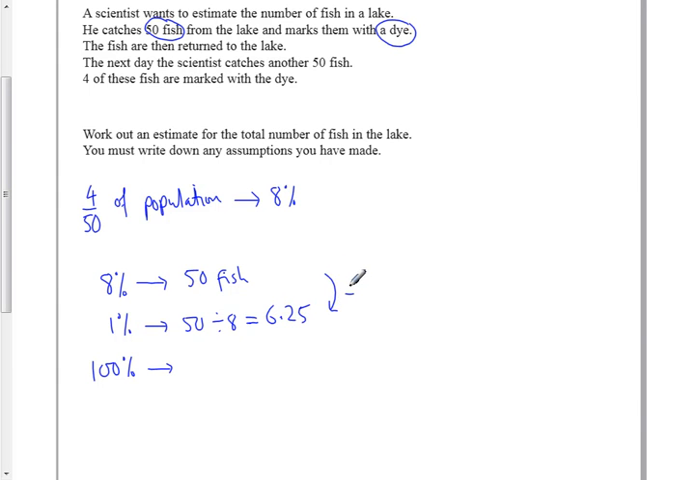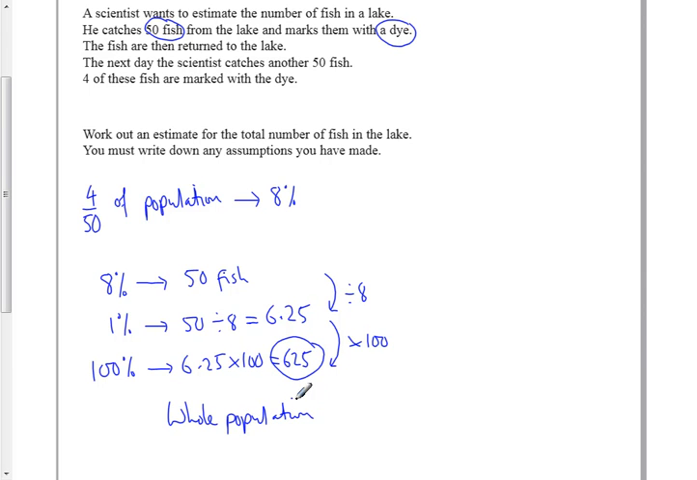So from here to here, divided by 8. Now to get from here to here, back up to 100%, I'm going to do 6.25 multiplied by 100, which is 625. So I times by 100. So we think the whole population is really 625 fish. That's because the ones with dye represented 8%. So we worked out what the 100%, or everything, was, and it was 625.